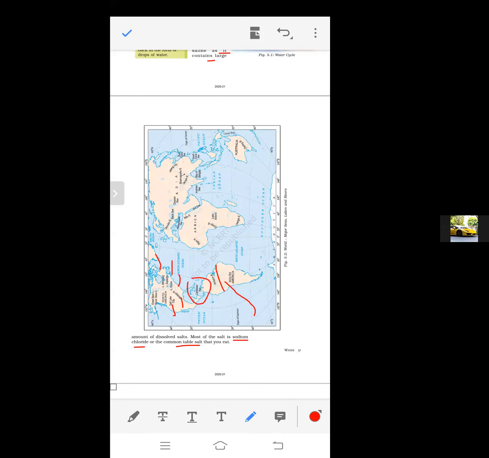In Africa, there are two rivers. Here is one river and the Congo River, right? Lake Victoria. Between Europe and Africa, there are the Mediterranean Sea, Black Sea, and Caspian Sea, right? So in Australia there is also another river. You have to identify these rivers and mark them in your notebooks also, right?